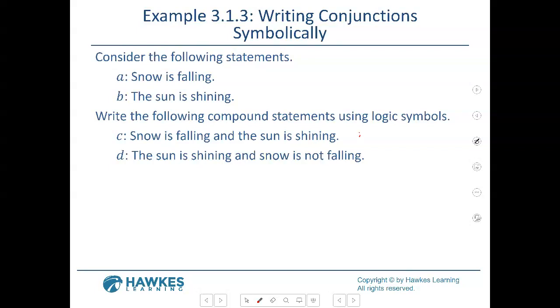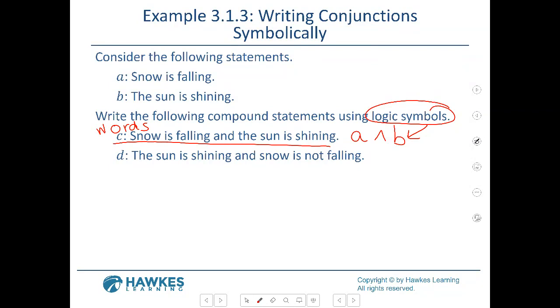Snow is falling and the sun is shining. Then you would just write A conjunction B. These are the words. This is the word part with just C. And A conjunction B, this would be the symbol part. So we will give you a statement and say, can you write it in symbolic form?